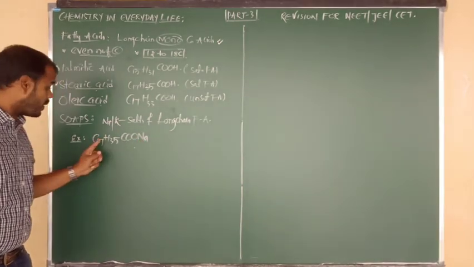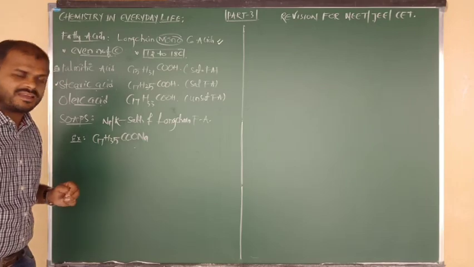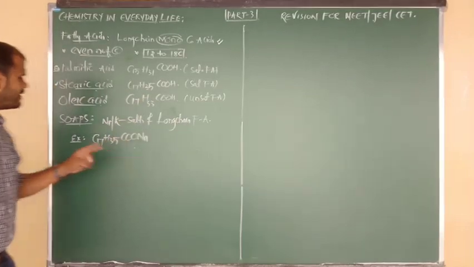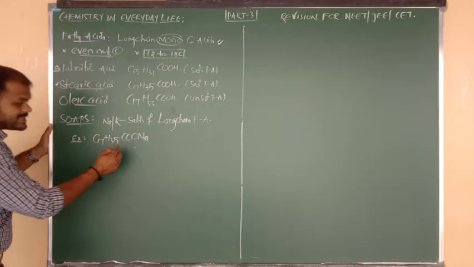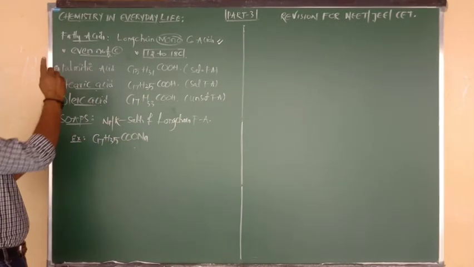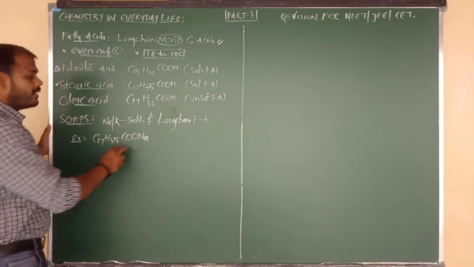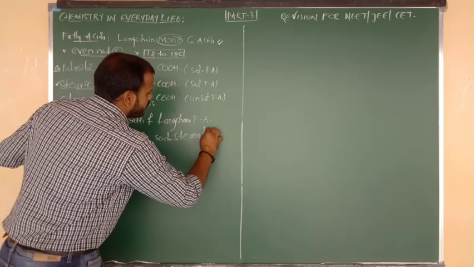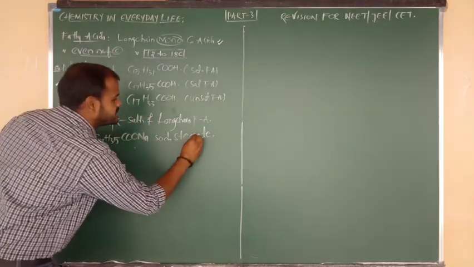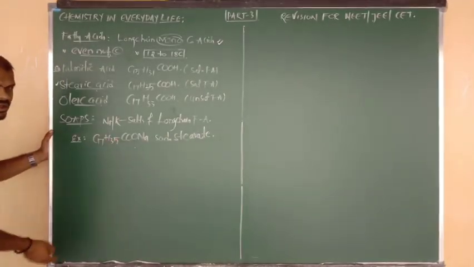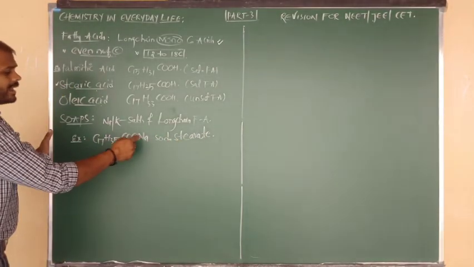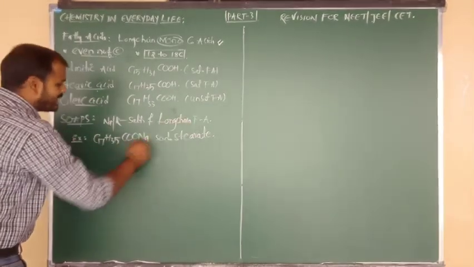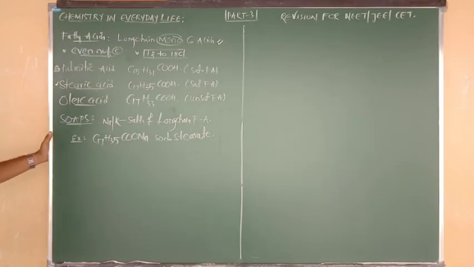Sodium or potassium salts of long chain fatty acids with 17 carbons are nothing but soaps. This soap is prepared from stearic acid, so the soap name is sodium stearate. Focus on this name along with the formula. So the soap example is sodium stearate. In that place you can write potassium stearate, because it comes from the fatty acid stearic acid.